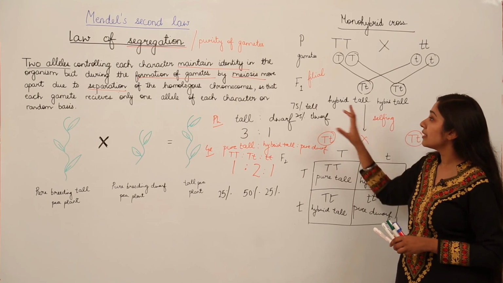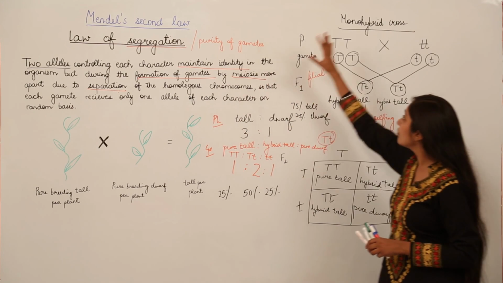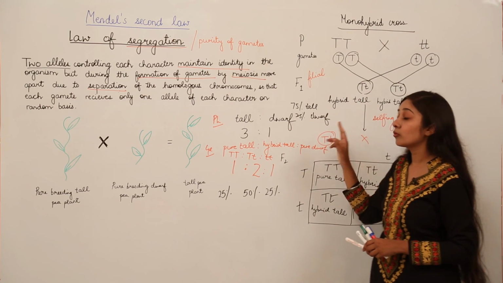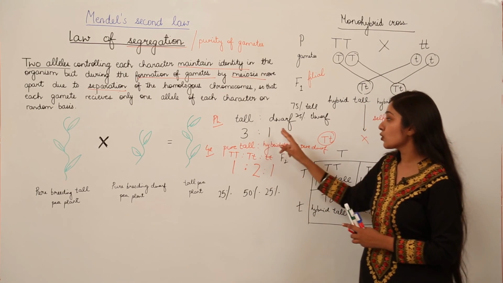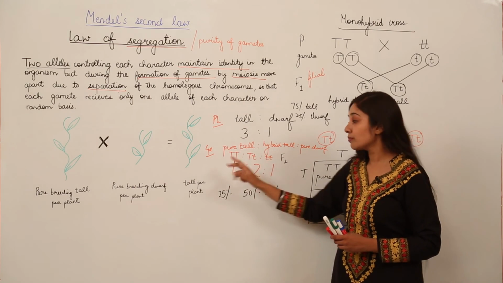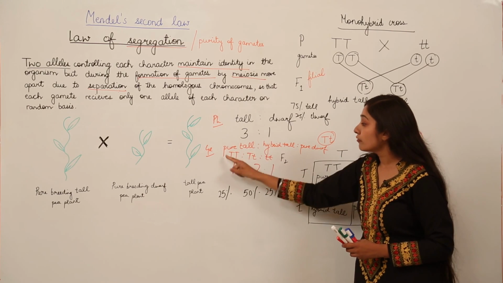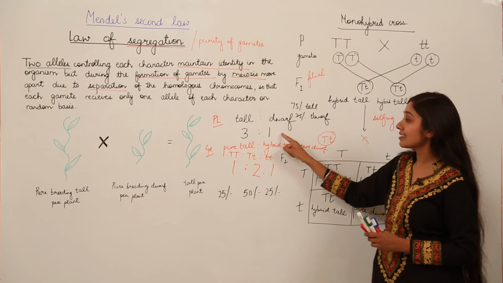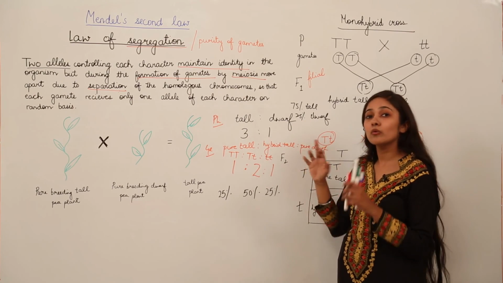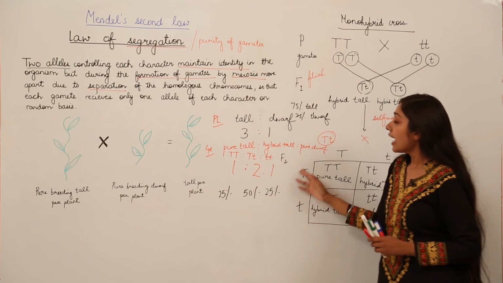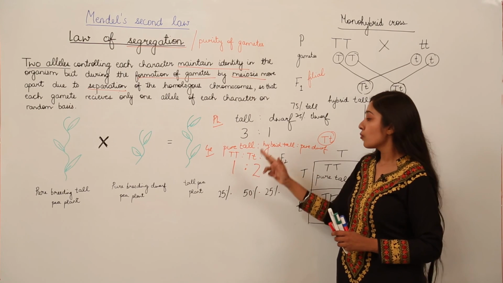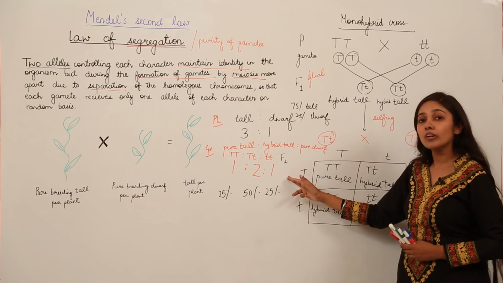So just remember the law of segregation and remember how we got these ratios from this monohybrid cross. The monohybrid ratio is 3:1, the phenotypic ratio, and 1:2:1, the genotypic ratio, because here we are discussing the type of genetic outcomes. Here this is the appearance, 3:1: 3 plants out of 4 are going to look tall to you. And in case of the genotypic ratio, we have this combination: 2 hybrid plants, one pure tall and one pure dwarf plant.